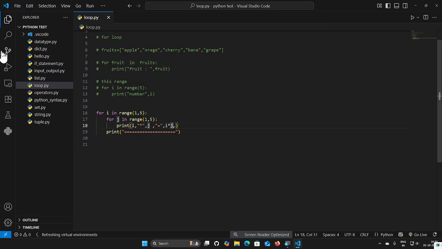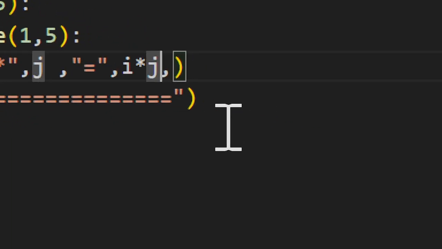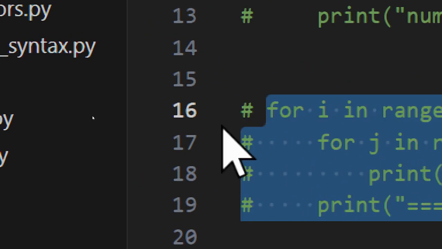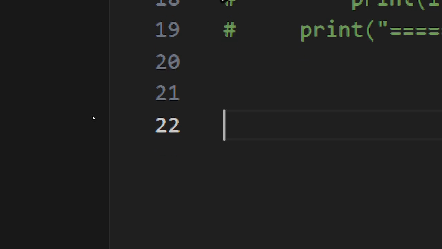So in the main file, the loop concept continues. Another example I will give.